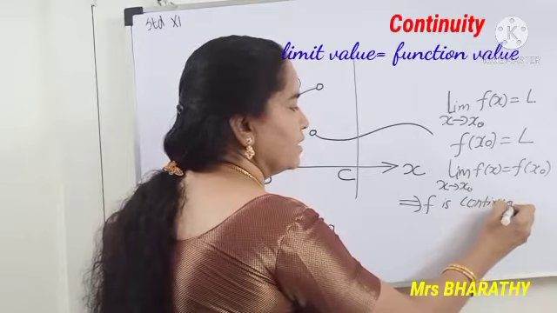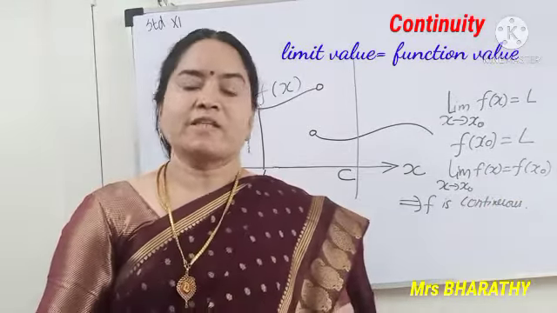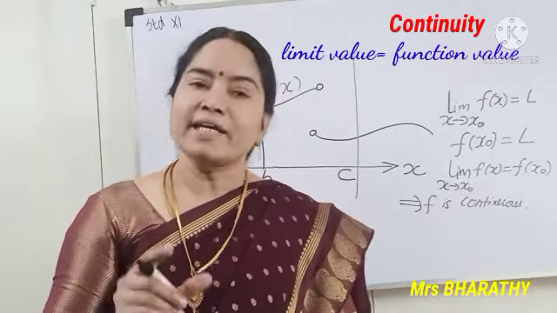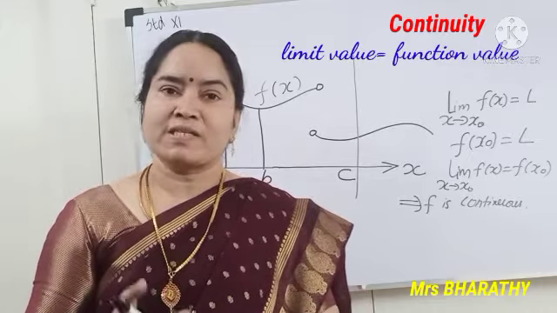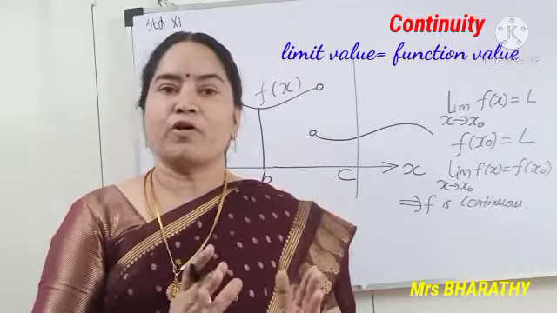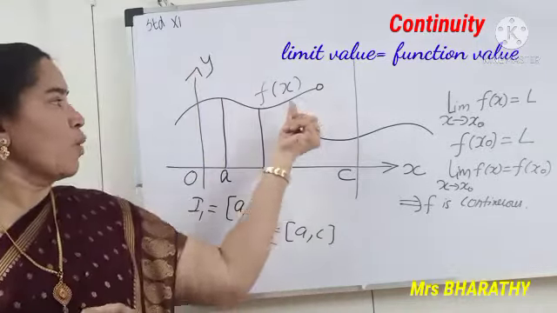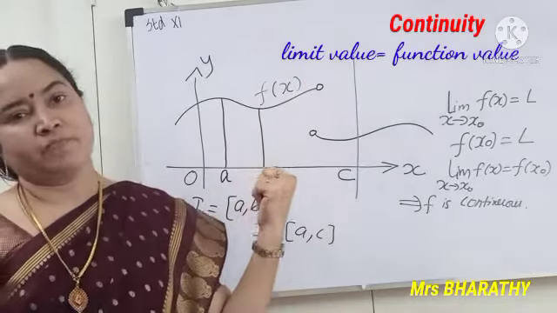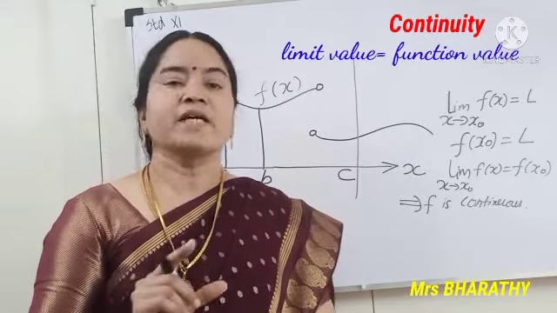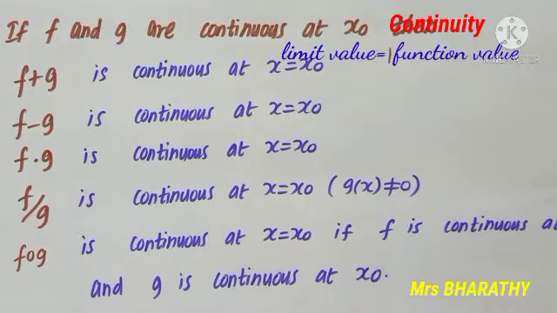Continuous where? At the particular point x naught. If the function is continuous at every point in the interval, I can declare f of x is continuous in the interval a, b. Or I can say f of x is continuous in the interval a, c. Suppose there is one point in the interval where it is not continuous, I should say the function is not continuous in that particular interval.